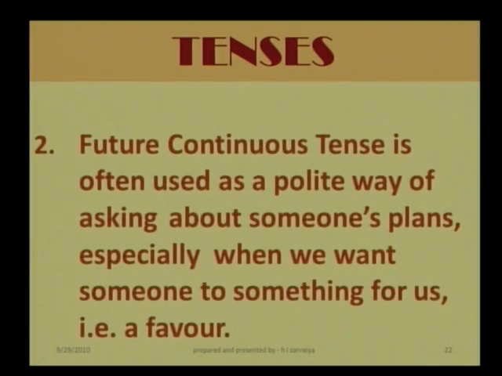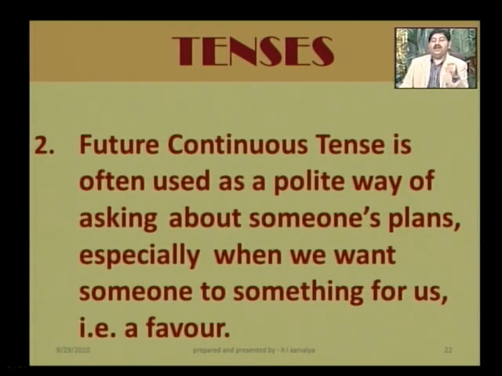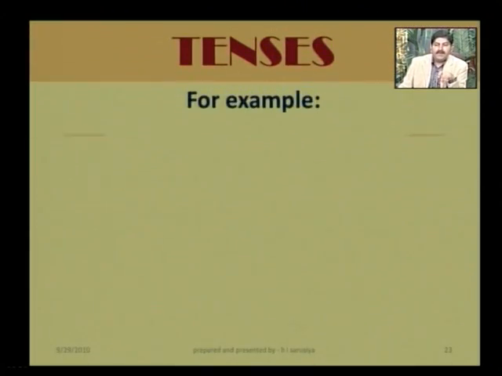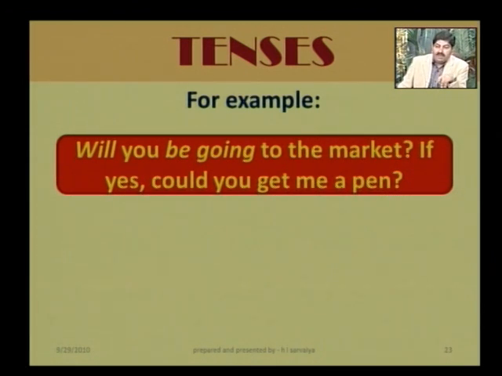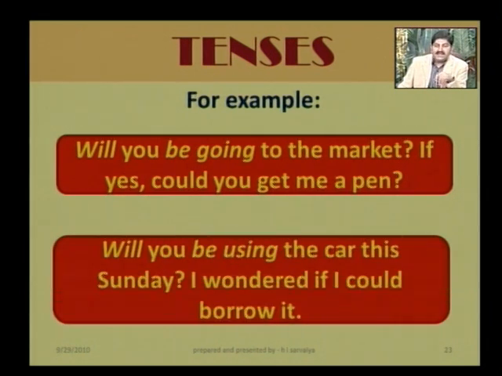Okay. Another use of continuous future tense is that it is often used as a polite way of asking about someone's plans, especially when we want someone to do something for us, asking for a favor. So for an example, look at the examples. Number 1, will you be going to the market? If yes, could you get me a pen? Second example, will you be using the car this Sunday? I wondered if I could borrow it. So for making or asking favors, making requests, you can use a continuous future tense.